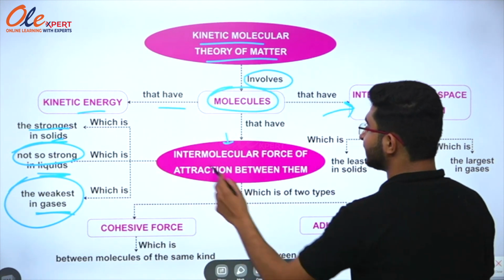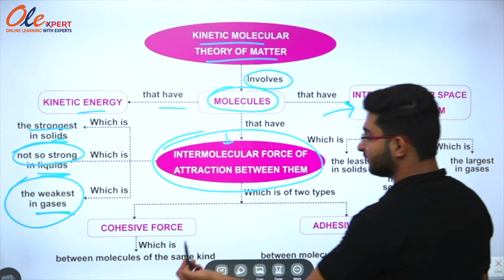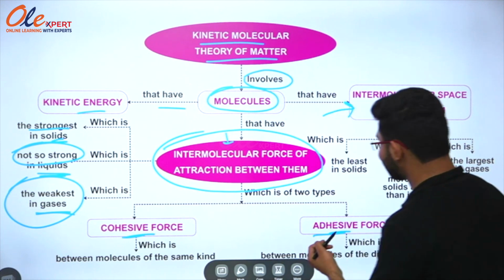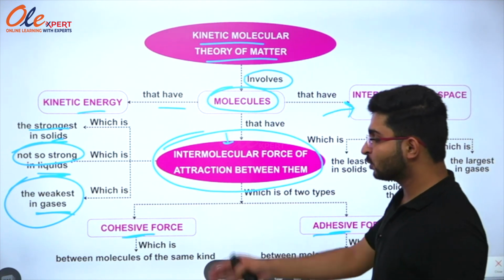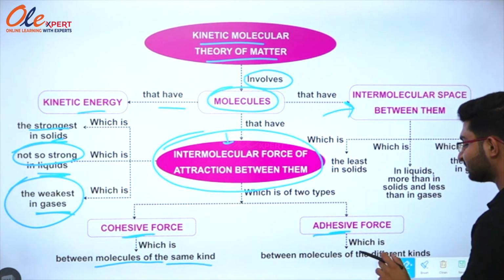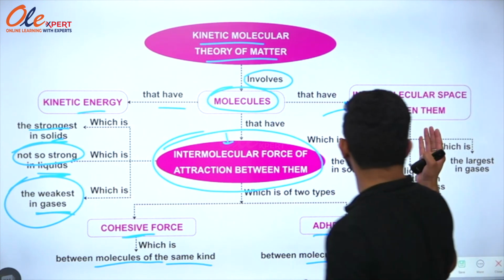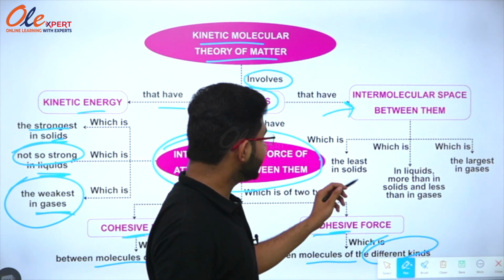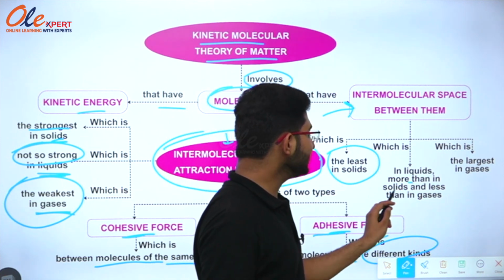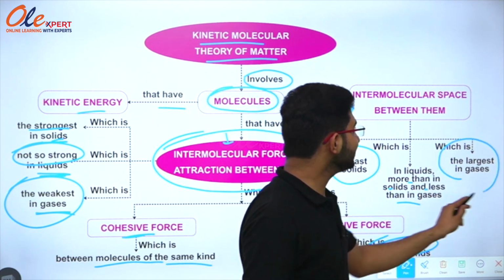Now we will talk about the intermolecular force of attraction between them. We have two forces here, the first one is cohesive force, the second one is adhesive force. Cohesive force acts between the molecules of the same kind, but adhesive force acts between the molecules of different kinds. Now we will talk about the intermolecular space between them. In case of solid, it is very less, and in case of liquid, it is more than solid and less than in gases. But in the case of gases, it is the largest.